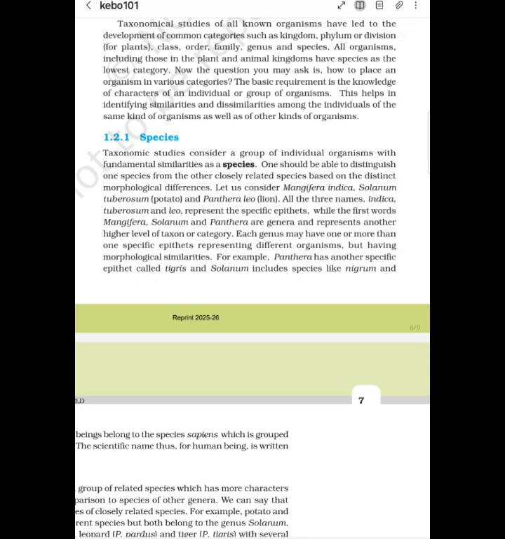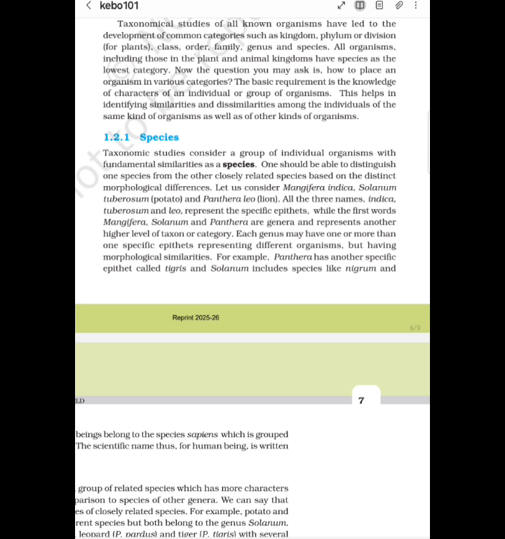Species. Taxonomic studies consider a group of individual organisms with fundamental similarities as a species. One should be able to distinguish one species from other closely related species based on their distinct morphological differences.